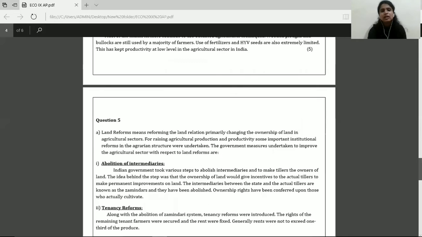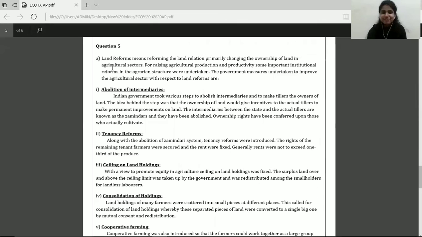The last question of the paper is question 5. Question 5a asks for the government measures that were undertaken in order to improve the agricultural sector with respect to land reforms. Now, there were a lot of government measures that were undertaken, but this question very specifically asks you to write down the answer to only one government measure, that is land reforms. So first of all, you will explain what land reforms are.